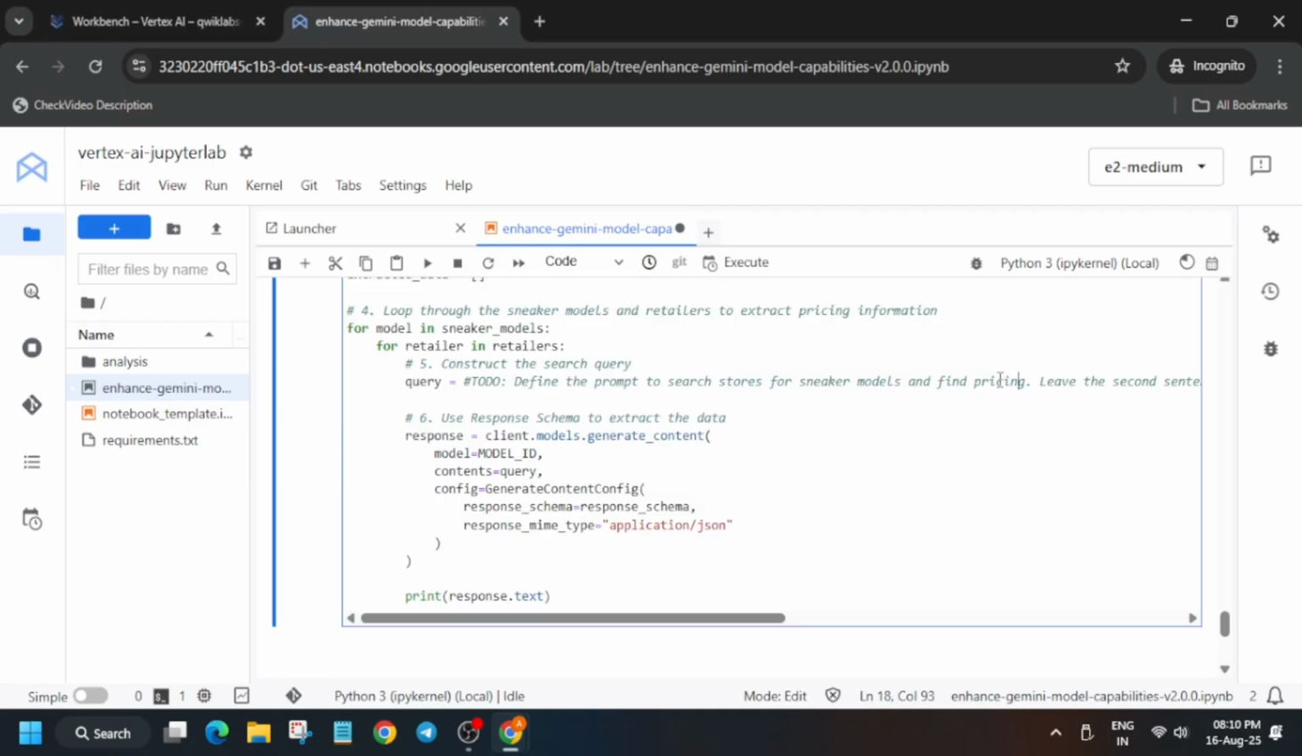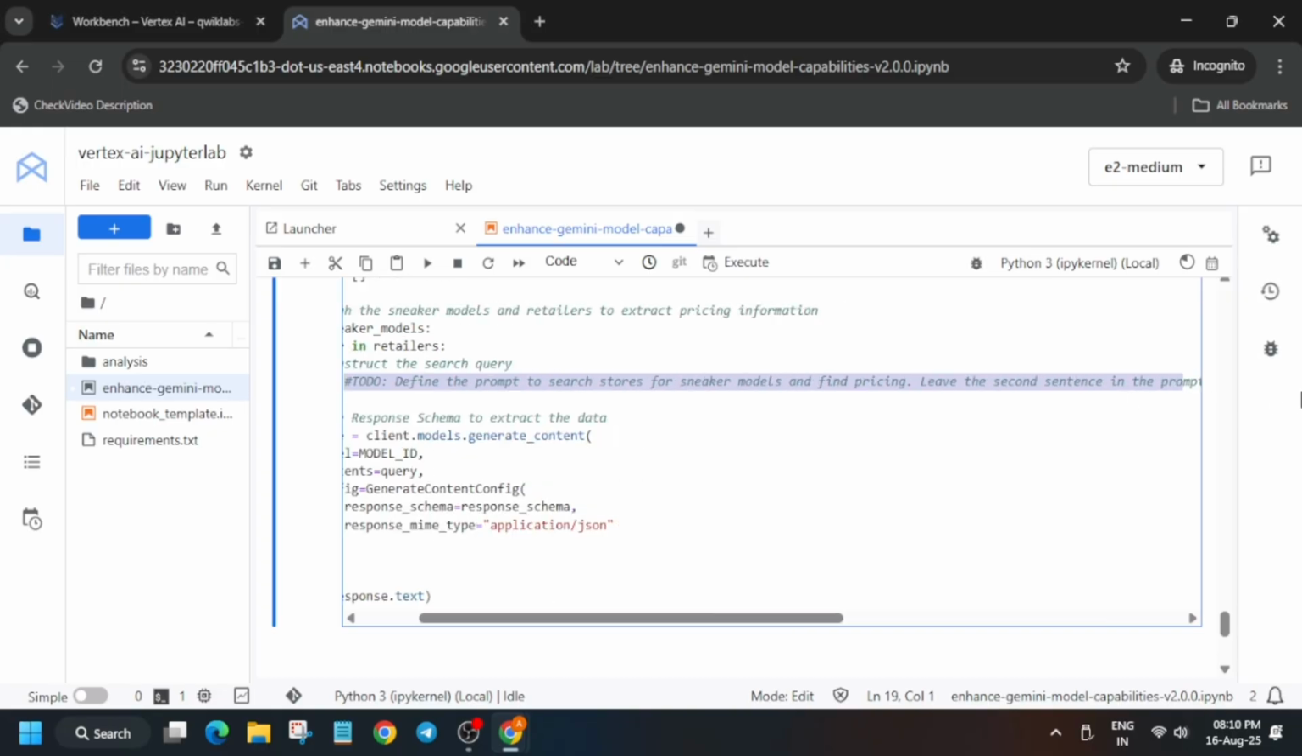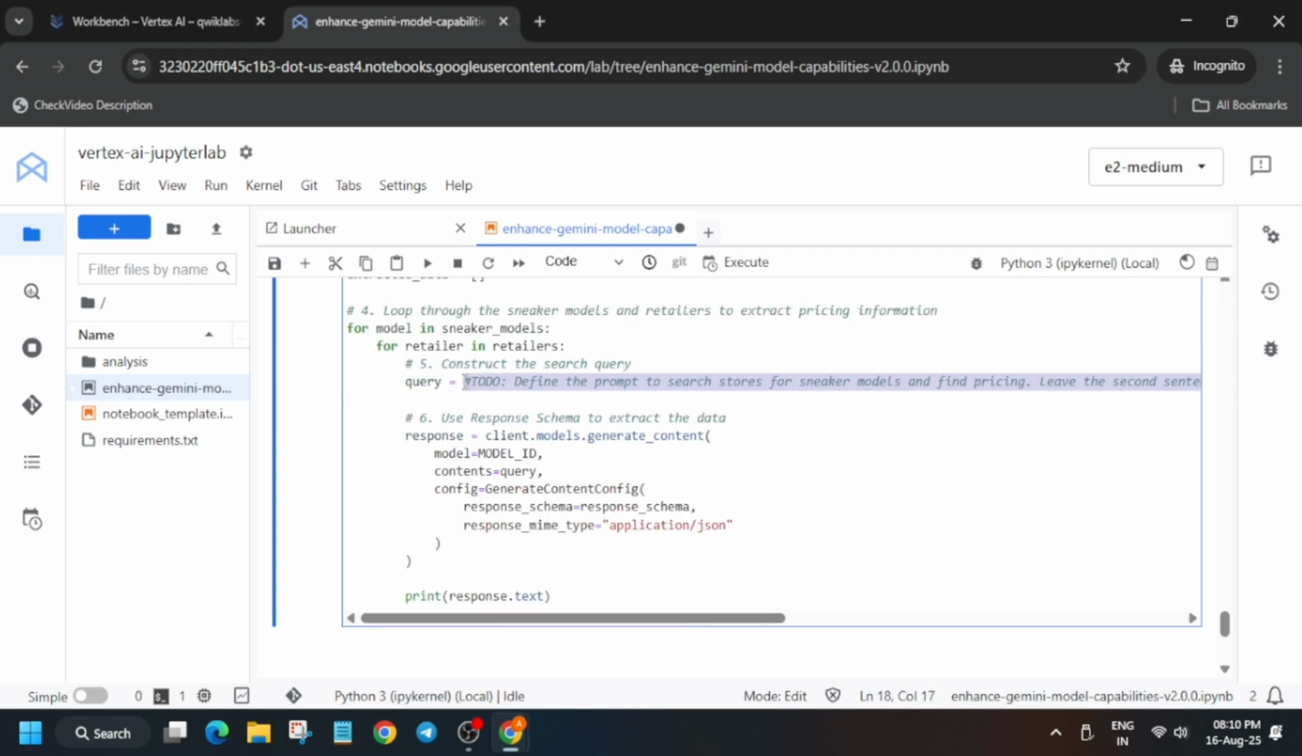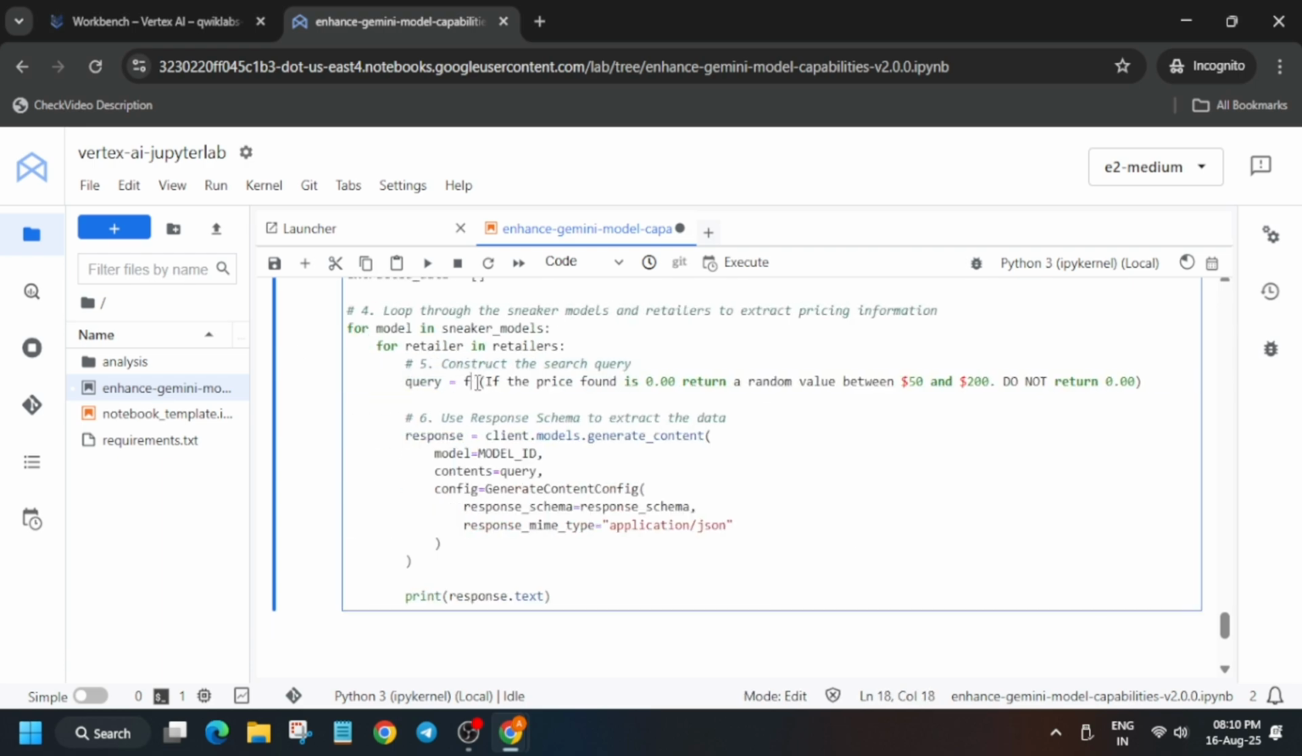From here you can see the query to do part. You have to just carefully replace it. So just from here you can see we have to replace the sentence in the prompt. Do not replace the line "if the price is found 00, return a random value." Do not replace it, only replace up to the sentence in the prompt section. Okay, so just replace from here to here, and here we have to add something. Just type as I'm doing, and then you'll be able to complete this particular lab. So just type it as I'm doing.